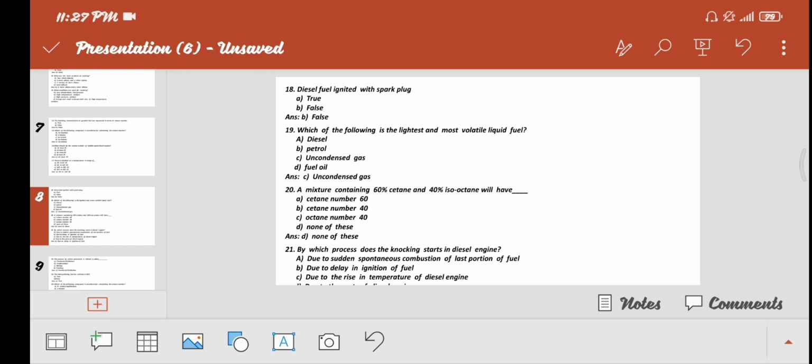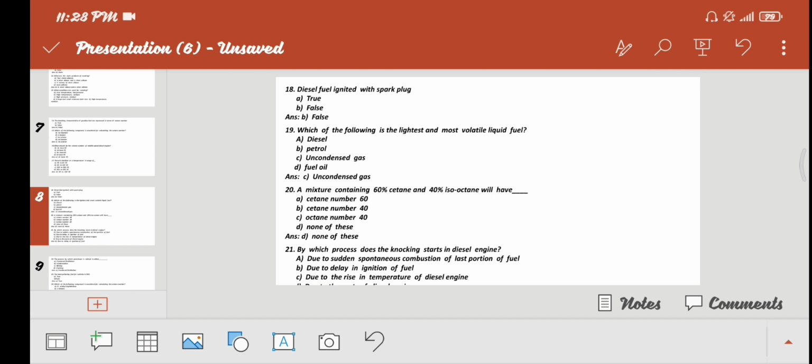Which of the following is the lightest and most volatile liquid fuel? A. Diesel, B. Petrol, C. Uncondensed gas, D. Fuel oil. Option C is correct, that is uncondensed gas.